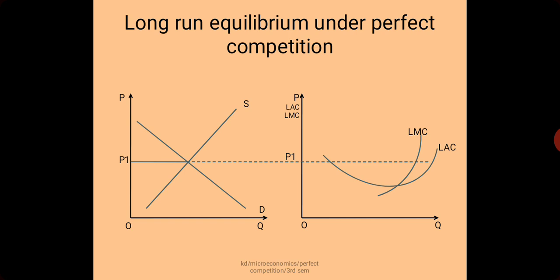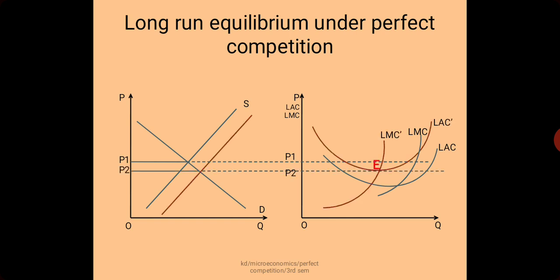As they enter the market, what happens? Supply in the perfectly competitive industry will increase. We know that as supply of any commodity increases, its price drops, and we can see from the left hand panel that price has dropped to the OP2 level with the increase in supply.